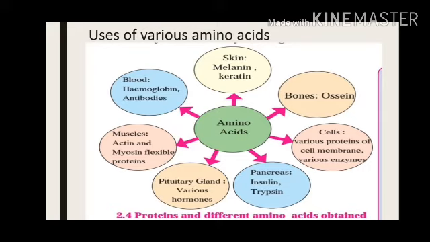See the first one on top: skin, melanin and keratin. Melanin and keratin are two different types of proteins inside our skin, and they play a very important role when you talk about complexion, the color and the texture of the skin. Melanin is a very important pigment for our skin.